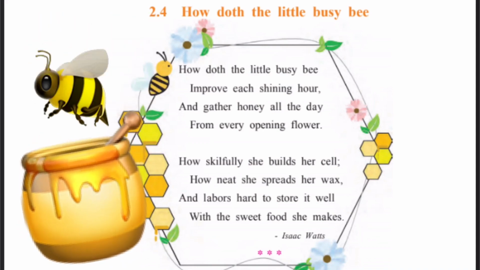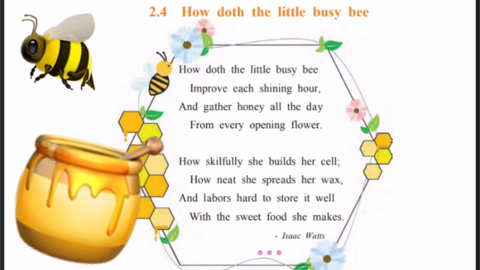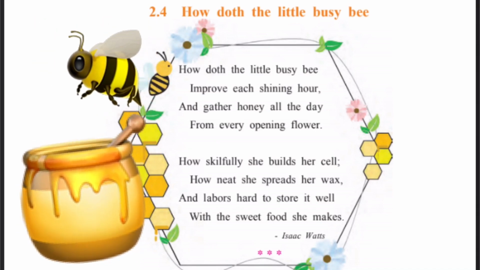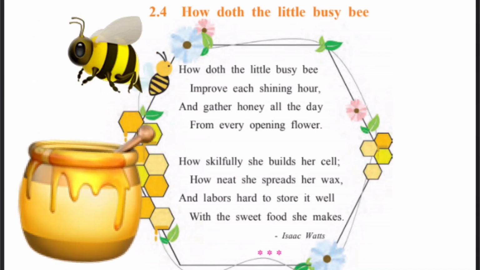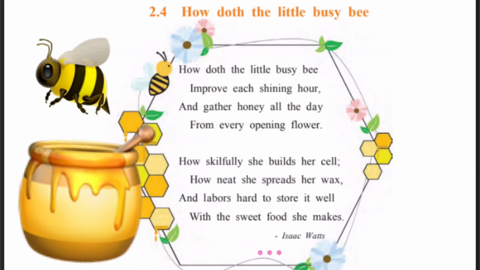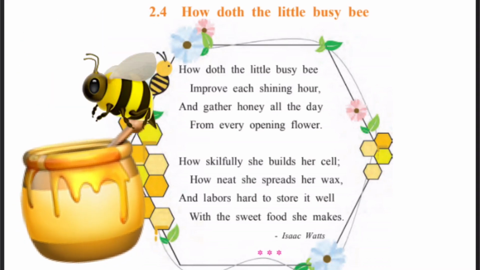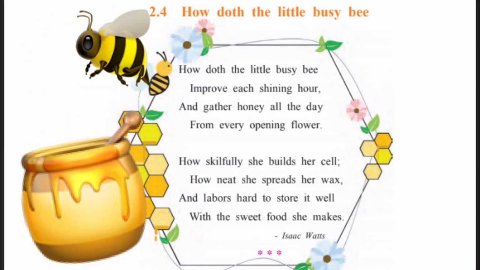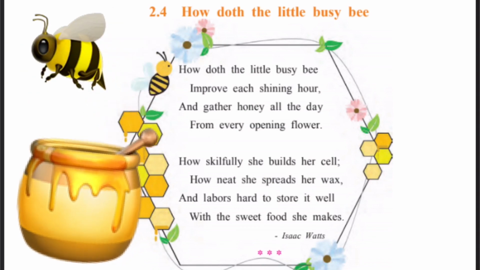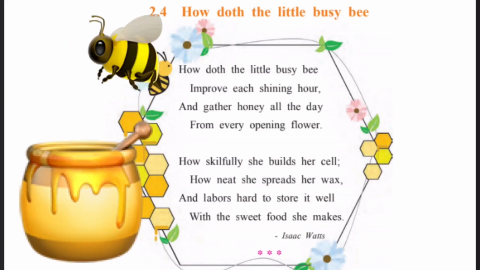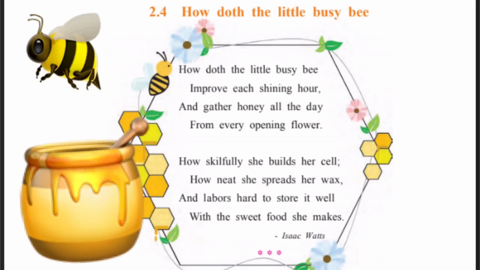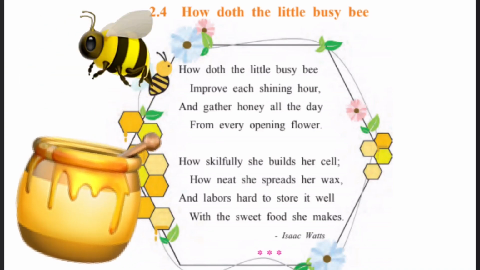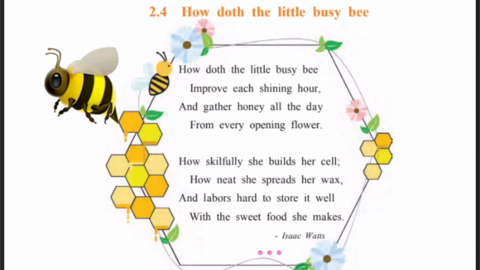The poet wonders as to how the little honeybee is so busy, how it becomes more energetic and works even harder as the day goes by. He also wonders how it is able to gather honey all day long, moving from flower to flower. The poet tells us that the female honeybee skillfully builds the cells inside the honeycomb. This poem is written by Isaac Watts.